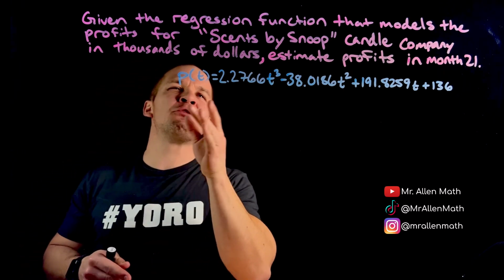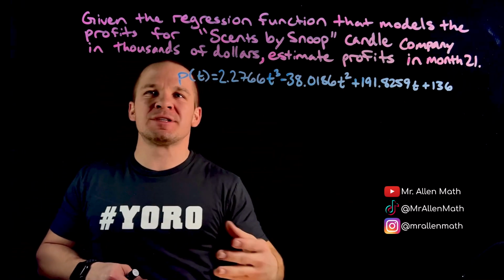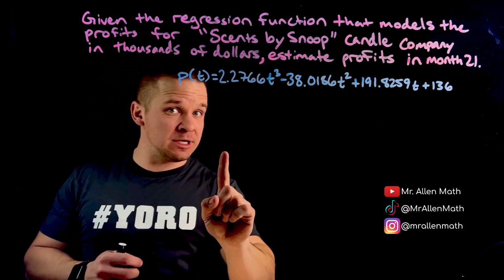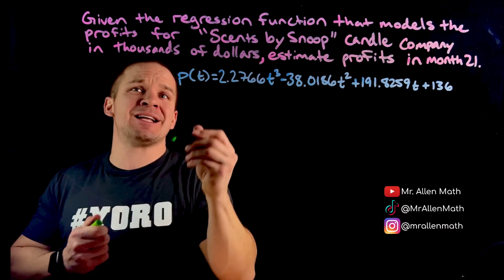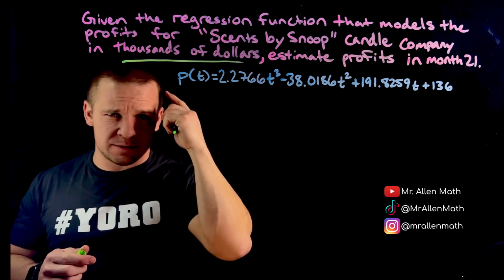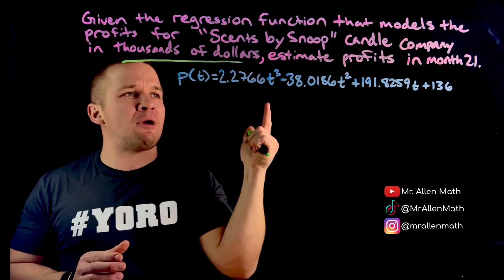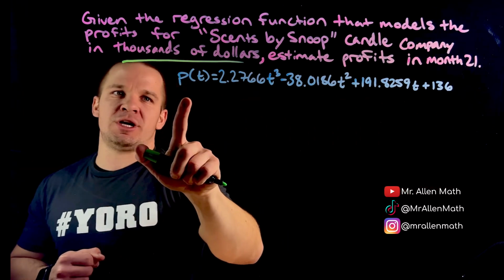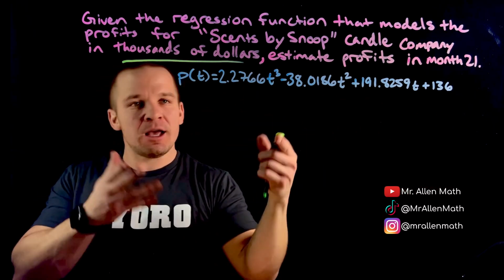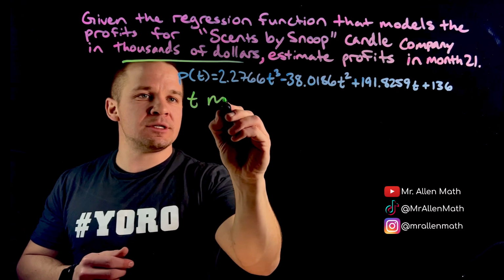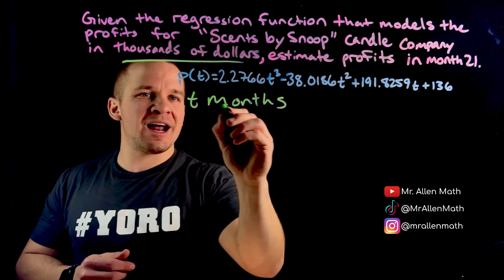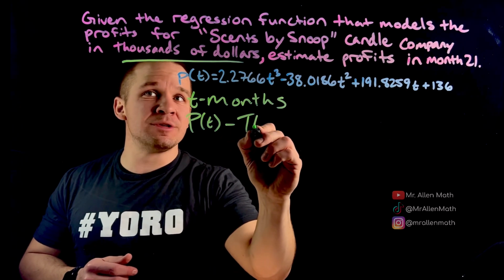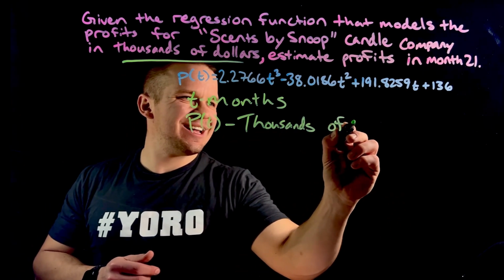All right, given the regression function that models the profits for Scent by Snoop Candle Company in thousands of dollars, estimate the profits in month 21. So we have this dope function here, our profit function. T is going to be in months, and then I have P of T, my profit, that's going to be in thousands of dollars.